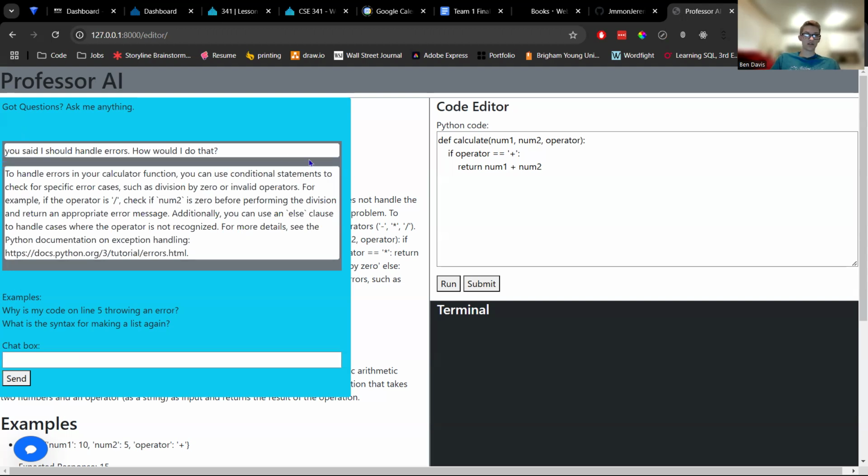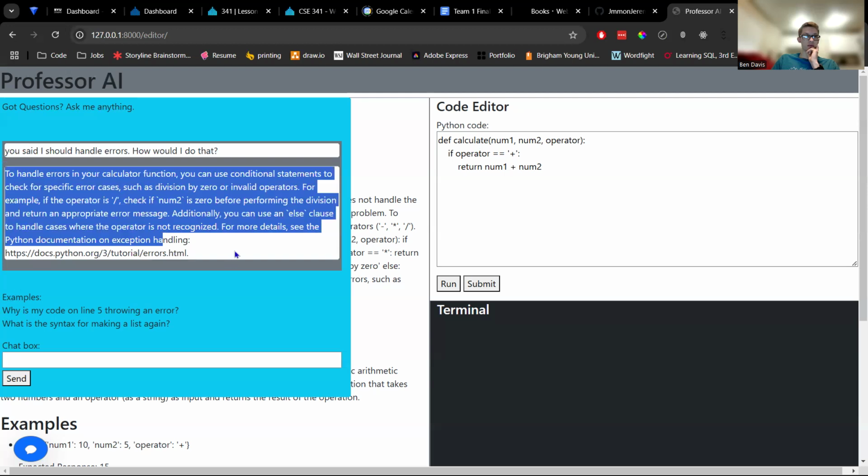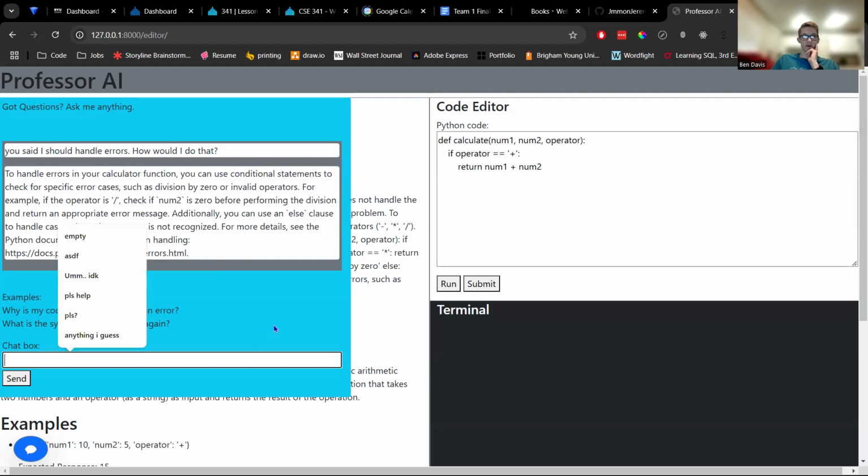So now we see our conversation. It's a very basic UI. Obviously, I'll clean this up later. But we can see my question here. We can also see the answer. So the AI just gives me some thoughts about what we might be checking for here. We can use an else clause. Anyways, so this AI will be able to talk to us about any of the questions that we have.